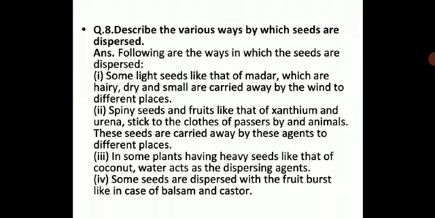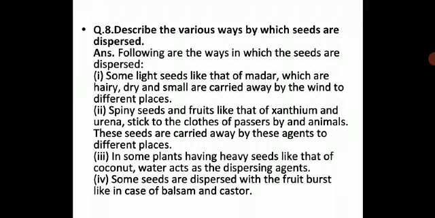So, different seeds and fruits are carried away by different agents. It depends upon the type of seeds; the characteristics of the seeds decide by which agent it is going to be transferred or displaced from one place to another. In some plants having heavy seeds like that of coconut, water acts as a dispersing agent.